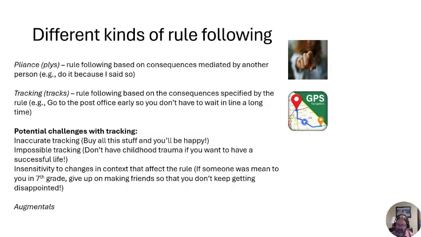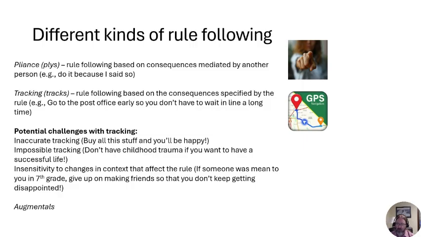But over time, we can abstract this, and we can essentially have pliance with ourselves. In other words, we can follow our own rules just because we gave them, right? The other form of rule following that's really important to think about is called tracking, or we might just say tracks. And this is when rule following seems to be controlled by the consequences specified by the rule, right?